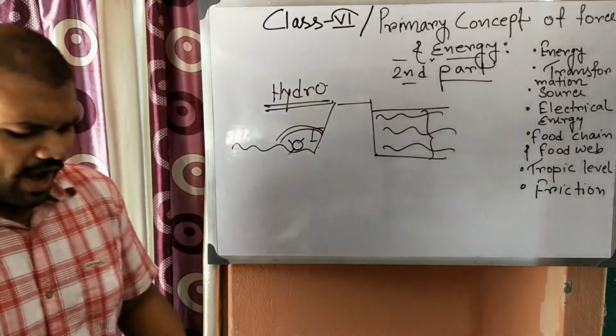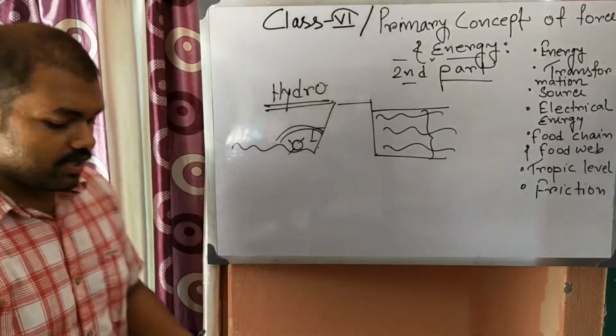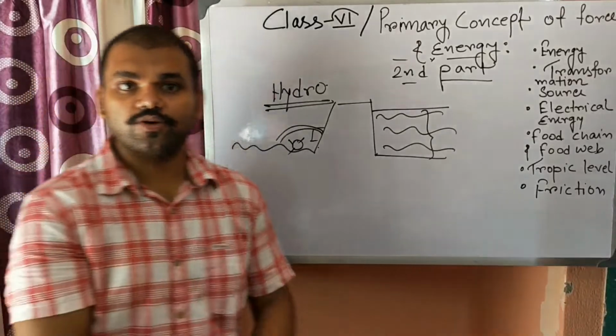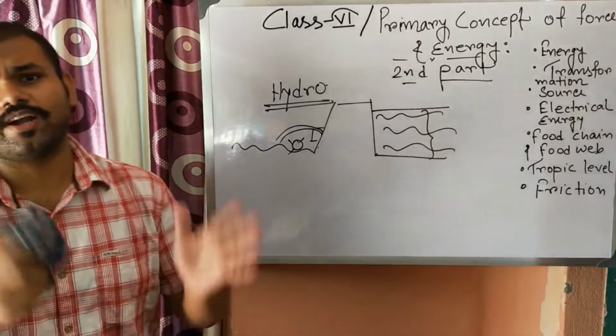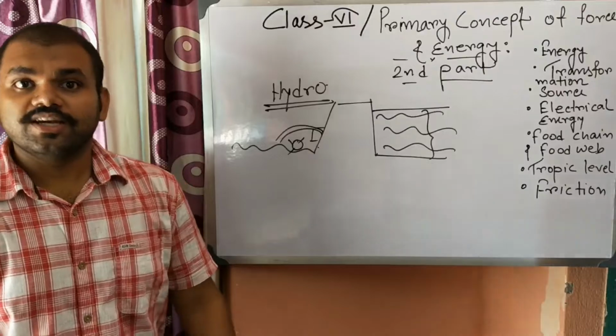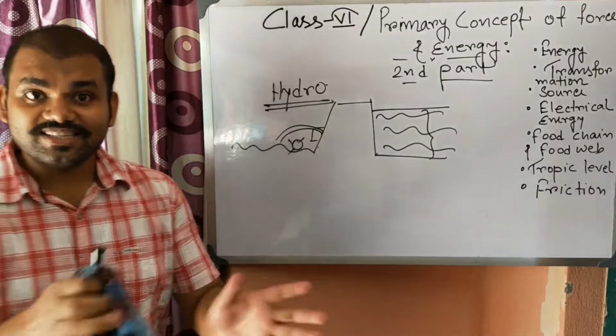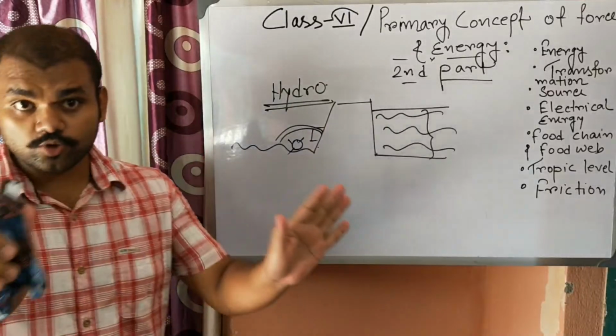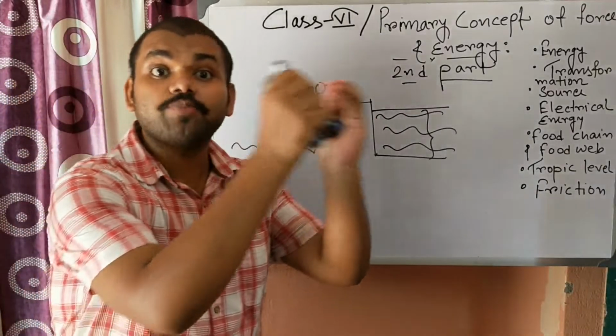Okay, now why do we need electricity? Because nowadays every device needs electricity. Your mobile phone needs electricity, fan, light, whatever gadgets you are using need electricity. So electricity is the main type of energy that we use, not the main source of energy. It is a main type of energy.